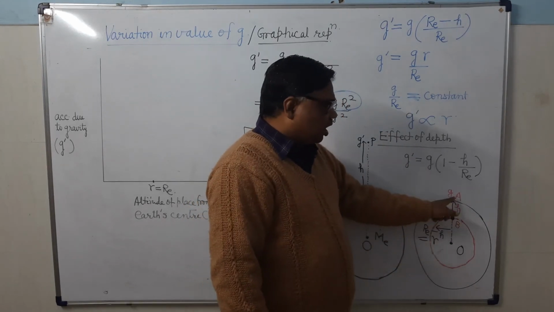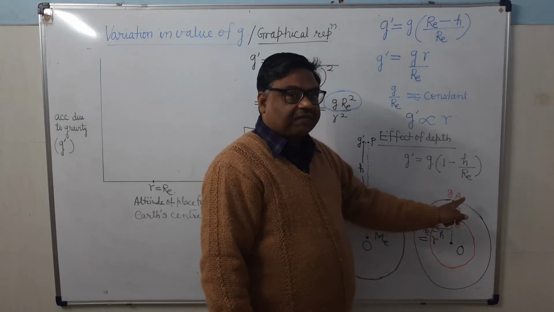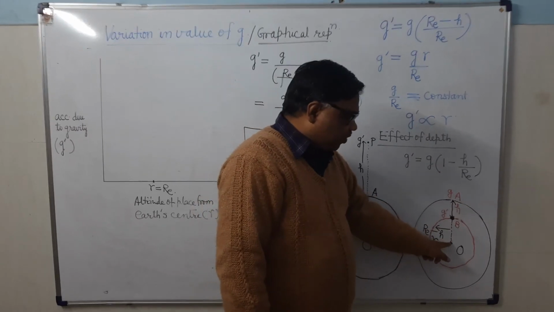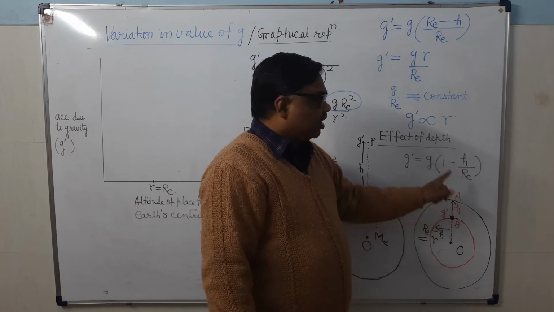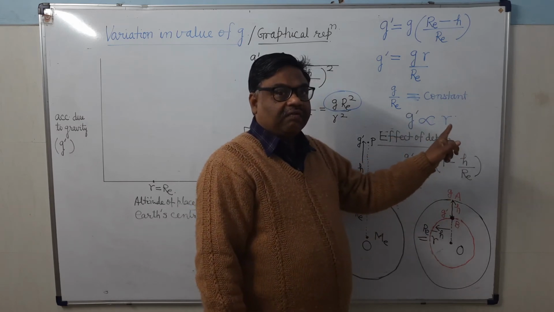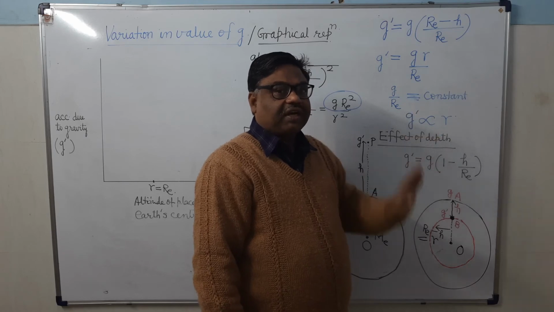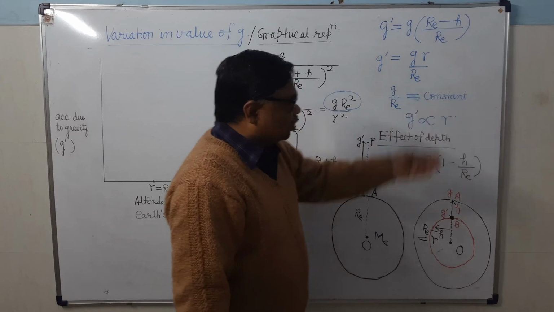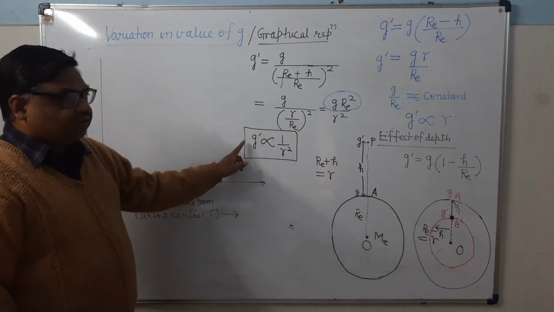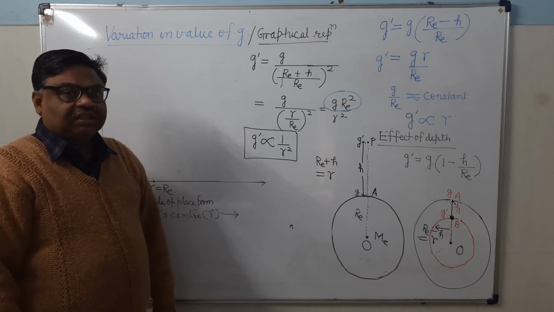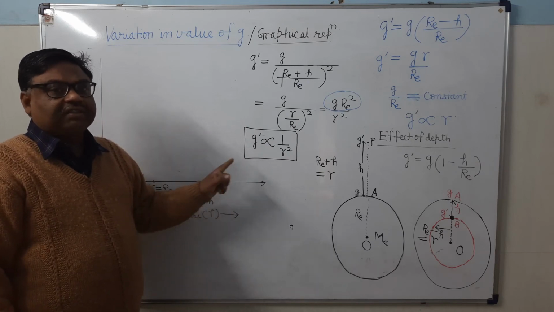Moving from the center to the earth surface, acceleration due to gravity varies directly with respect to the distance of that point from the earth center. But when you go above the earth surface, what happens? It varies inversely with the square of that distance from the earth center.